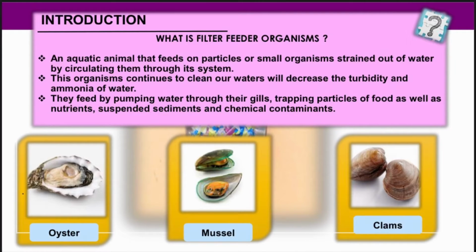A filter feeder organism is an aquatic animal that feeds on particles or small organisms strained out of water by circulating them through its system. This organism continues to clean our waters and will decrease the turbidity and ammonia of water. They feed by pumping water through their gills, trapping particles of food as well as nutrients, suspended sediment and chemical contaminants. Examples of filter feeder organisms are oyster, mussel and clams.